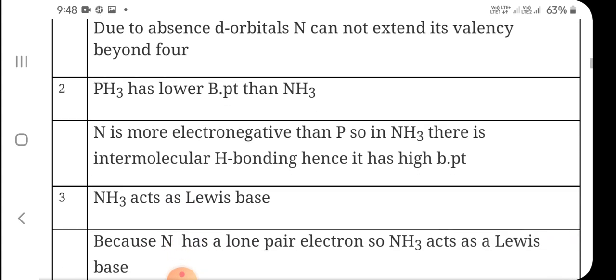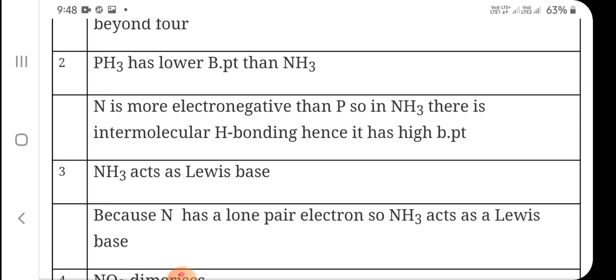The second question, PH3 has lower boiling point than NH3. PH3 is the hydride of group 15 element after nitrogen, and the answer will be the same. Nitrogen is more electronegative than phosphorus, so in NH3, that is in ammonia, there is intermolecular hydrogen bonding and hence it has higher boiling point. You know that intermolecular hydrogen bonding is the strong bonding.